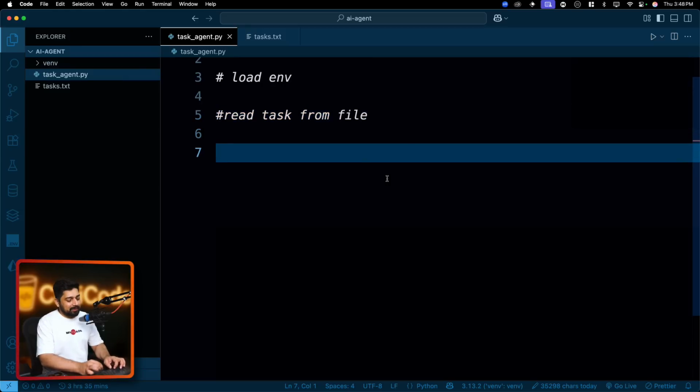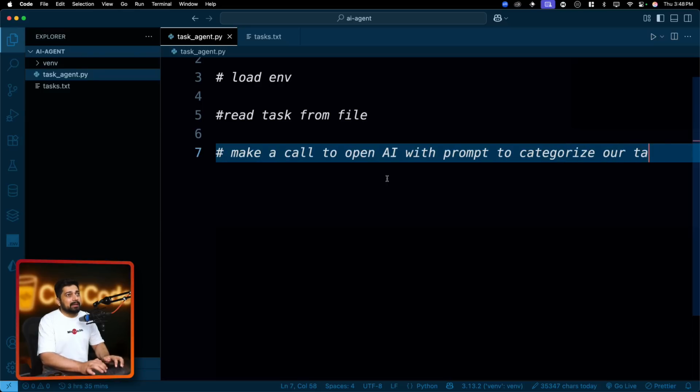And then we will go ahead and make a call to OpenAI with a prompt to sort, or rather categorize, our tasks. So this is the whole thing that we want to do.